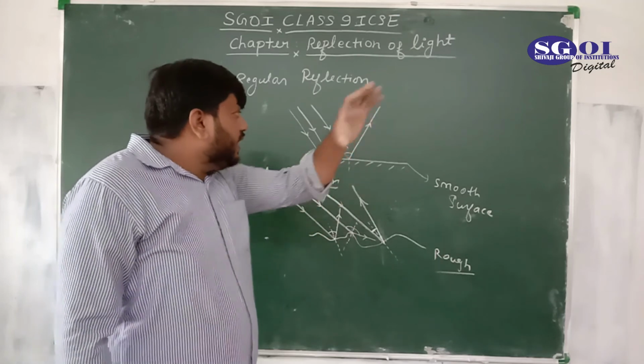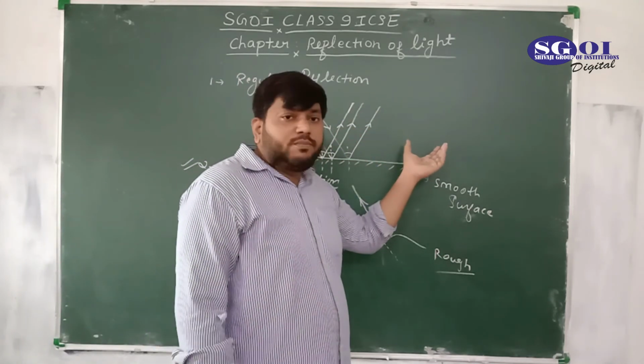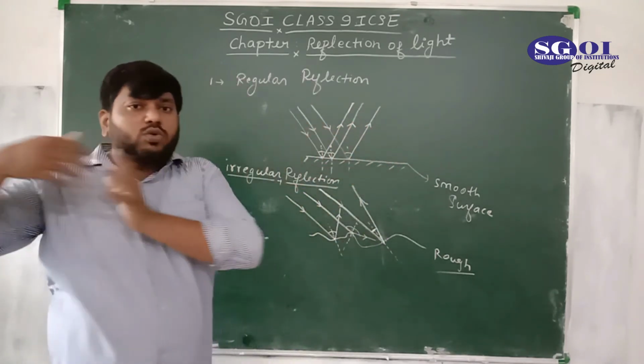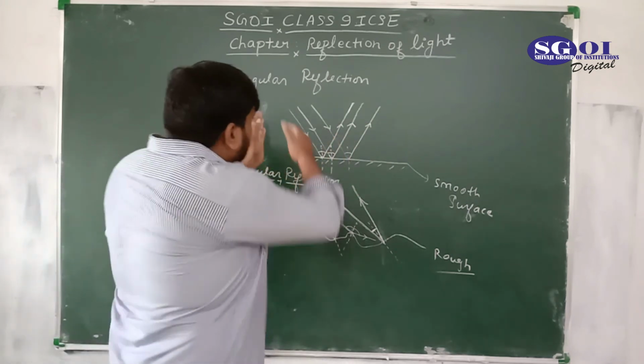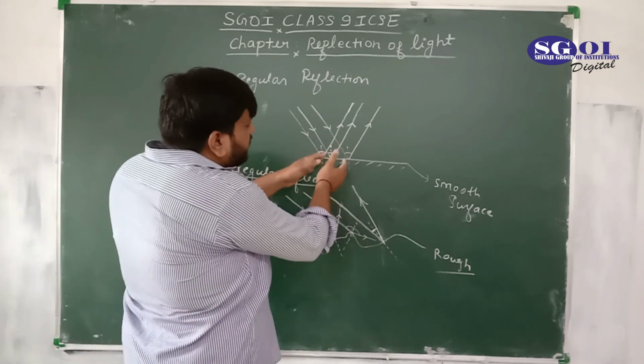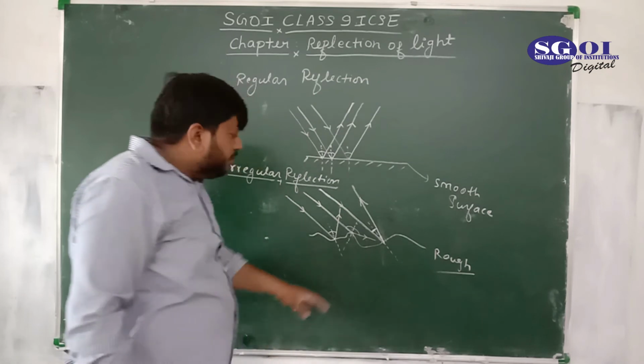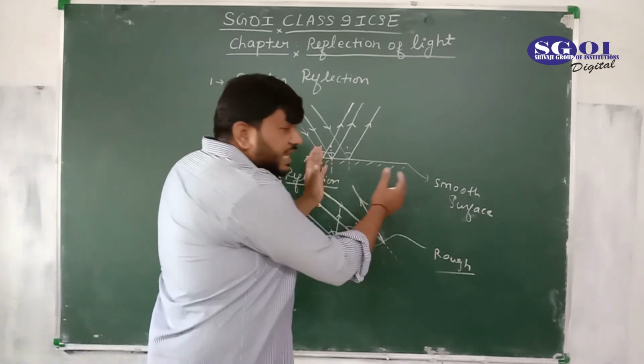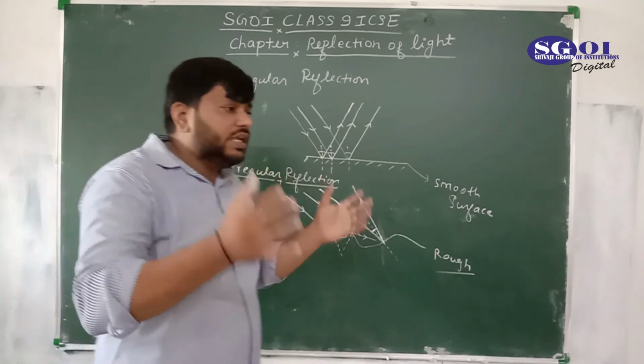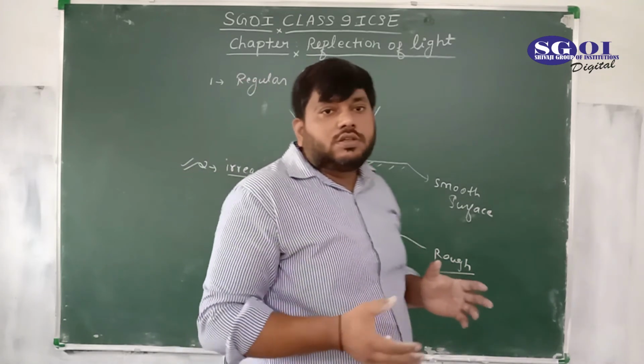Why? It means rays of light after striking on this blackboard are not moving in a particular direction. Here the rays of light are scattered and go in each and every direction.